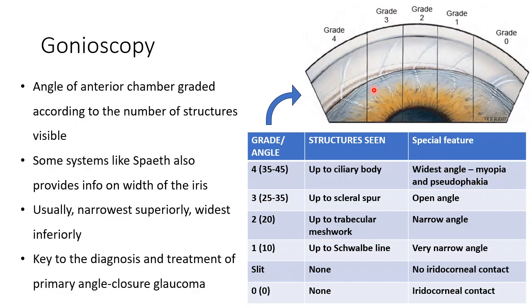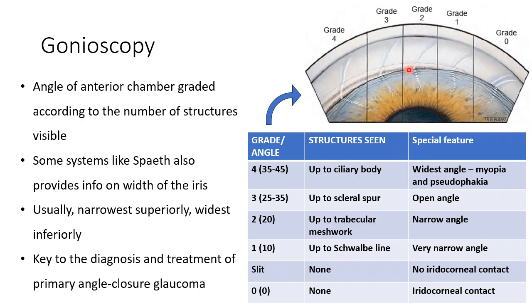Then comes grade 3. So you can no longer see that dark band here, no? So ciliary body is not seen. The next region is a white zone, a white line, and that is known as scleral spur. So you can see the scleral spur, and immediately below that comes the iris. So where is the ciliary band? It is not visible. The angle is a little bit closed, but it still qualifies as an open angle. So a grade 3 or 4 or even 2 may be seen in normal individuals also who do not necessarily have elevations of IOP.